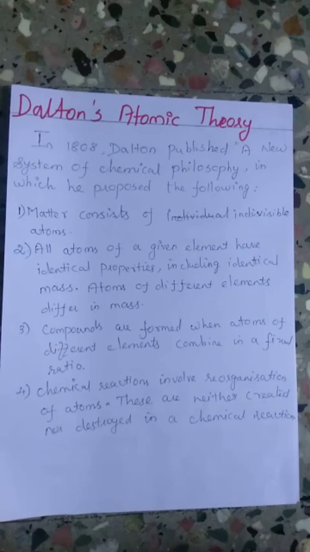Atoms of different elements differ in mass. The third point is that compounds are formed when atoms of different elements combine in a fixed ratio. So chemical reactions involve reorganization of atoms. These are neither created nor destroyed in a chemical reaction.